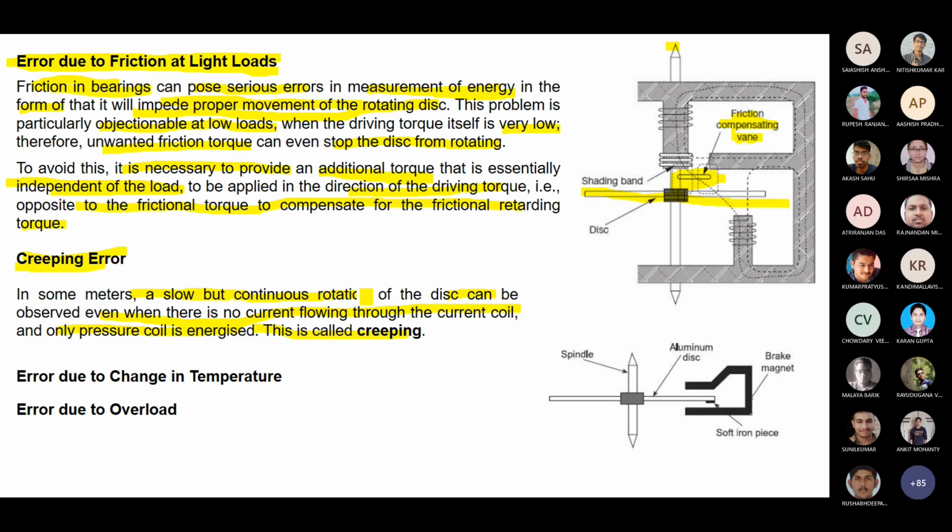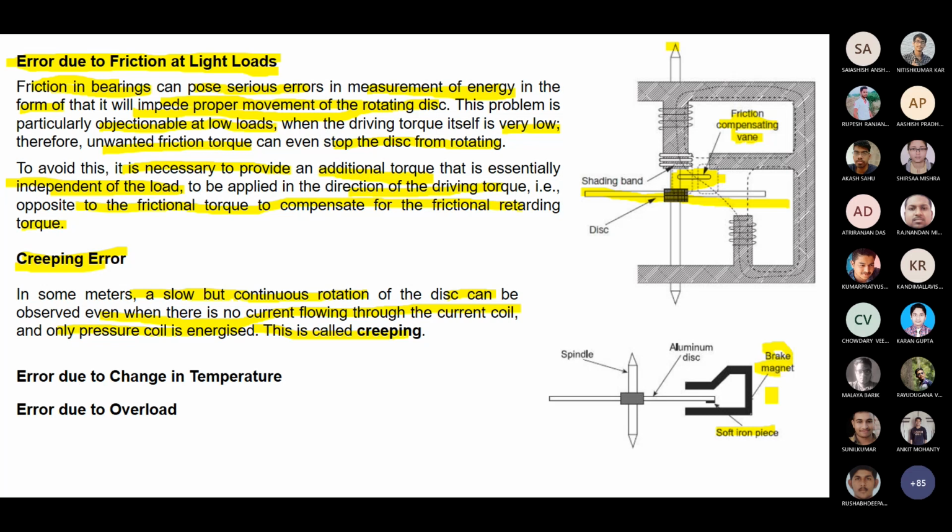So how do you remove that creeping problem? That's why you are adding a brake magnet. Yesterday I told you about the braking magnet. So the braking magnet is capable of fixing the threshold value, up to how much current and flux, in a single word, up to how much threshold torque your disk rotation will start. It will be fixed by the braking magnet.